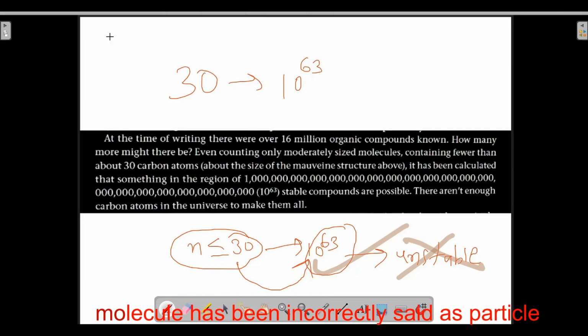And what does it mean by a million? 1 million has 6 zeros. So, 16 million will also have 6 zeros. So that is the meaning of million.